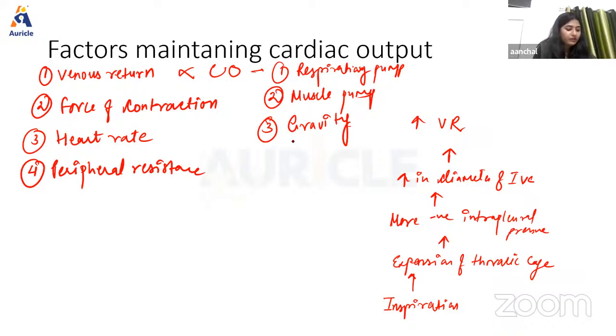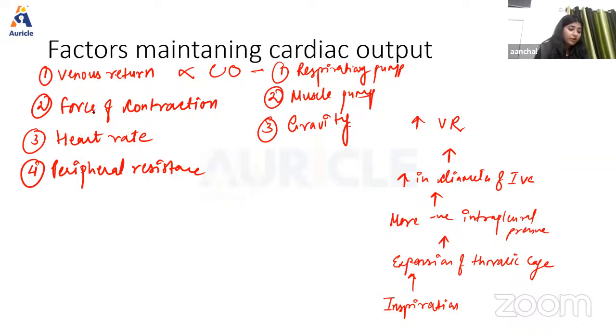Now next we have gravity. Gravitational force reduces the venous return, and when a person stands for a long period, gravity causes pooling of blood in the legs. Because of this venous pooling, the amount of blood returned to the heart decreases. So gravity will cause a decrease in cardiac output. Okay, so this is all about venous return.